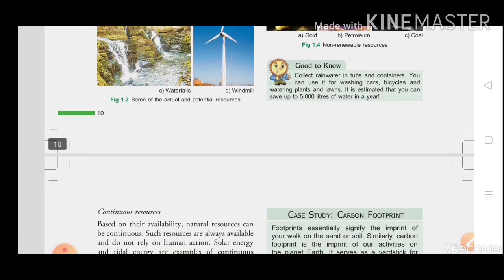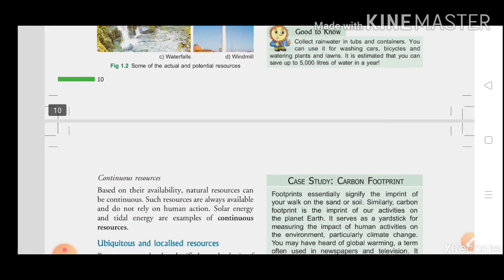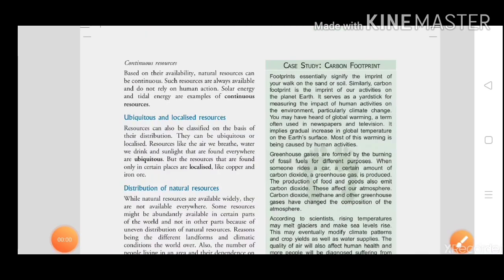So here is another topic: continuous resources. Our next topic is continuous resources. So what are continuous resources? Actually, continuous resources are based on their ability and do not rely on human action. They are always available in nature, like your solar energy and tidal energy, the best examples of your continuous resources.